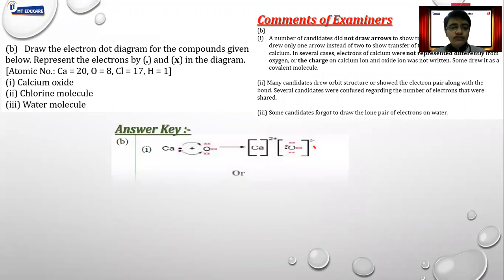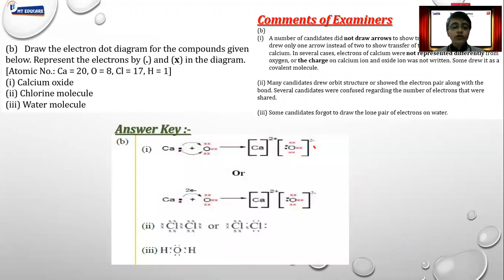Okay, so they've given the compounds. As I rightly said, you have to mention all the minute details over here. As you can clearly see, normally people don't make any big mistake as such, but they forget to draw these arrows which mention that the transfer of electron is taking place. So either you draw two arrows because two electrons are shared or transferred, or you mention two electrons which are being transferred. Anyways, you will get the marks, but you have to mention that.